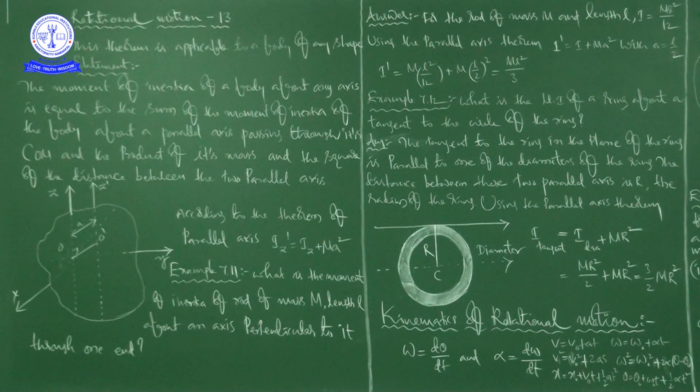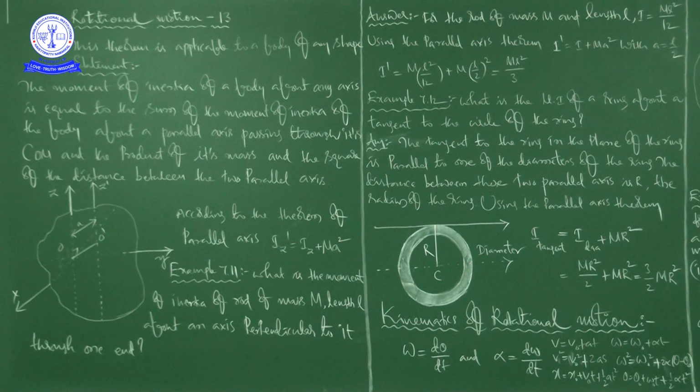Next, using the parallel axis theorem, I dash is the moment of inertia about the axis we have to calculate, that is the axis passing through one end of the rod and perpendicular to the rod, right? I dash is equal to I plus Ma square. This is the statement from the parallel axis theorem. And if L is the length of the rod, the distance between the two parallel axes, a, is equal to L by 2.